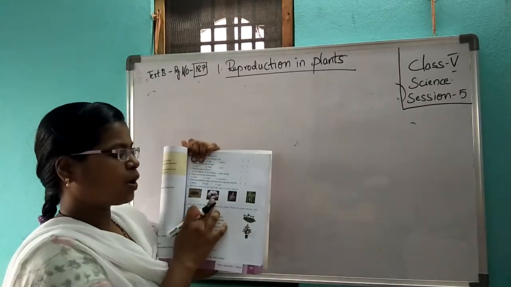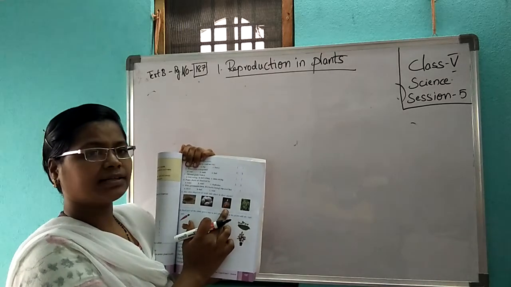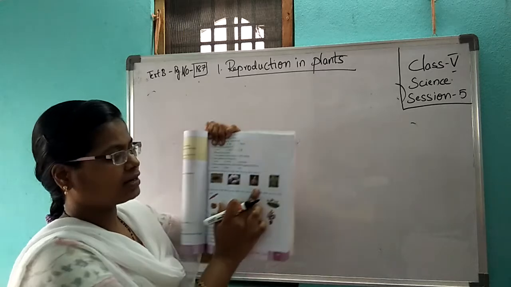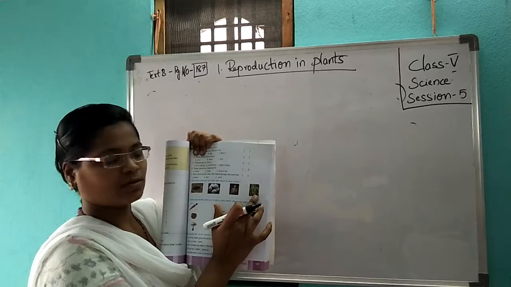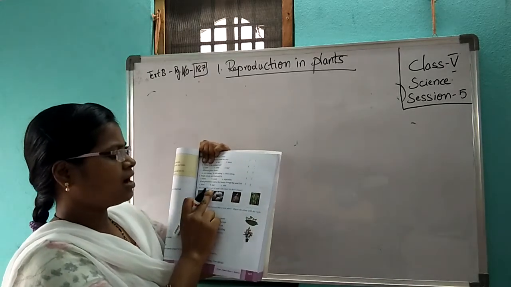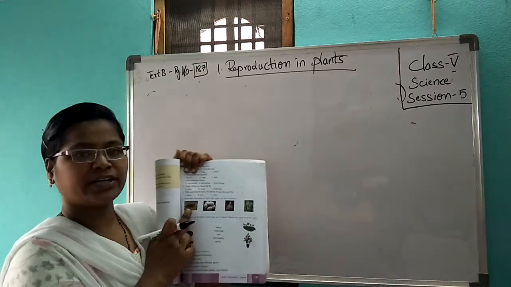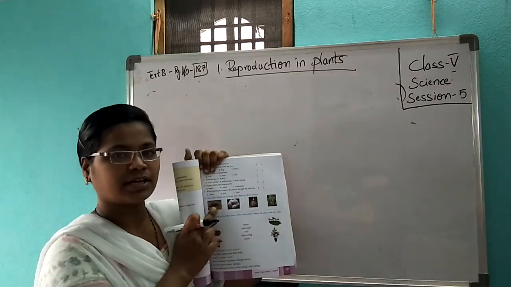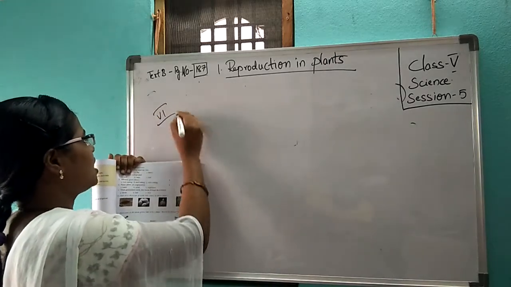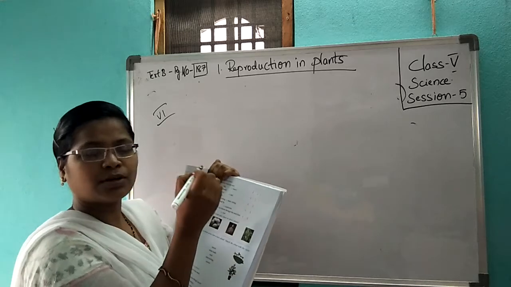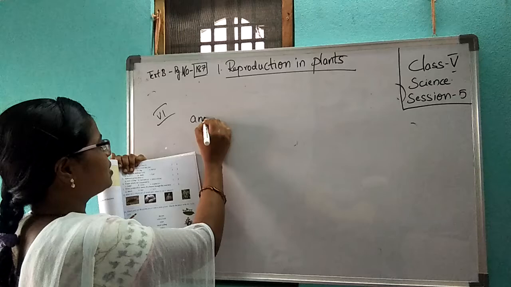Second one is cotton. Third one is coconut. What is this third one? Coconut. And fourth one is pea seeds. Now he is asking, how does dispersal of seeds take place in these plants? First one, it is having thorns. First one is dispersed by animals or humans.